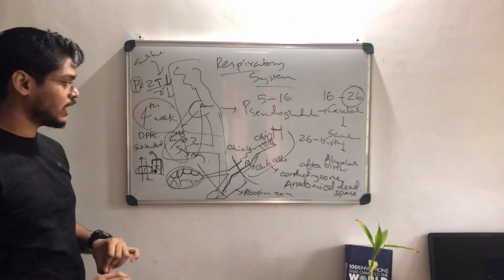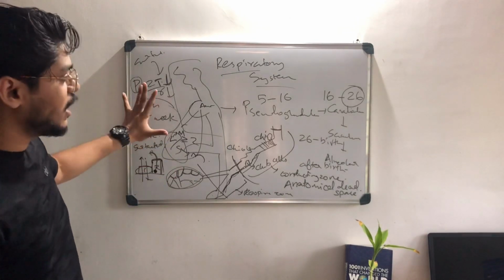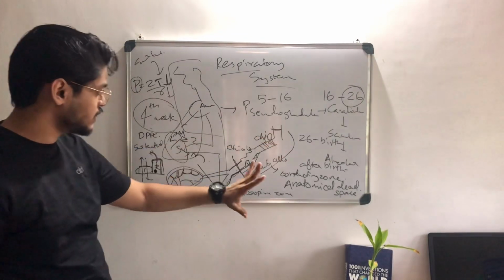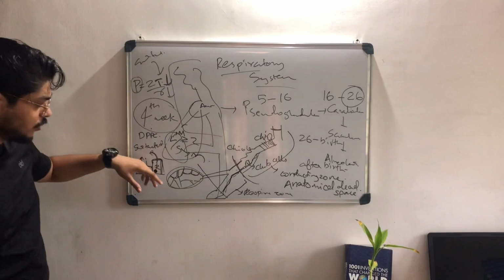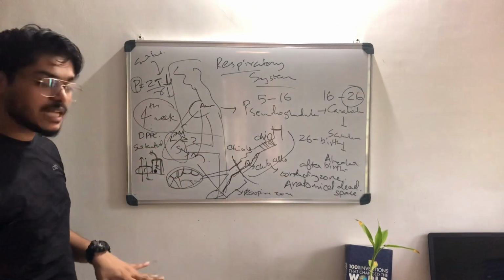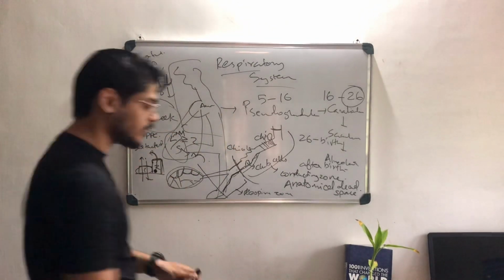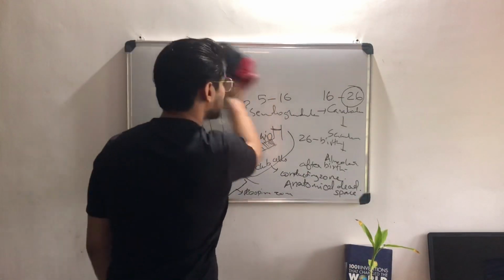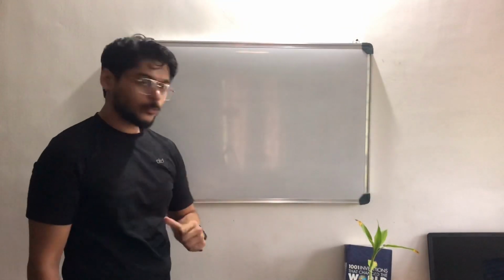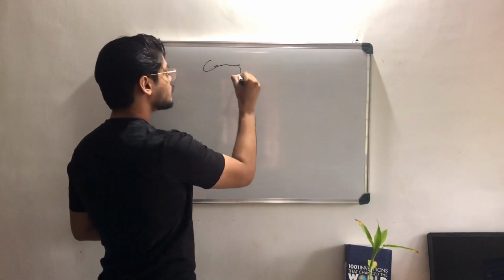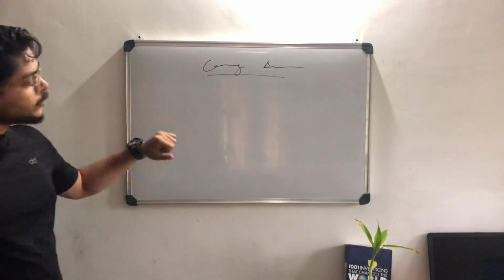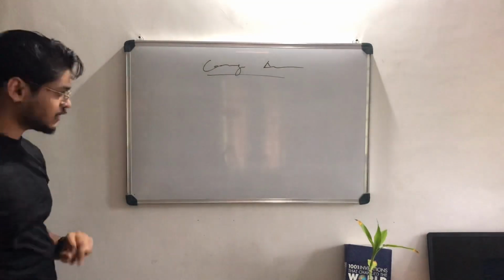We'll go into that. Anyway, this is the embryology of the respiratory system. We have 4 stages, and we covered 4 special cells also. Now we'll deal with congenital anomalies in the respiratory system.